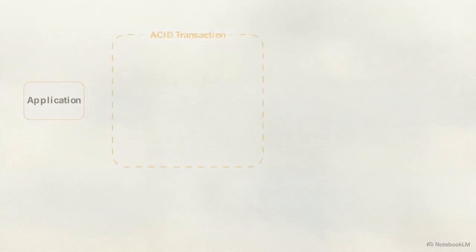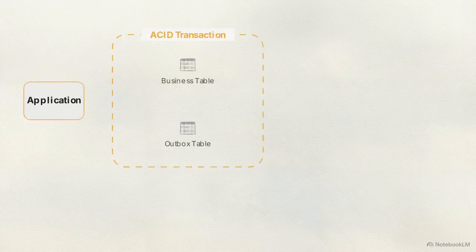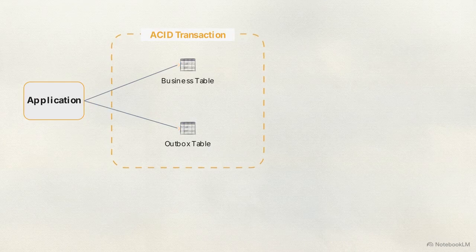In this architecture, the application never interacts with the Kafka producer. It writes to a relational outbox table. Because this insert executes inside the exact same ACID transaction boundary as the core business logic, the database guarantees that both records are saved, or neither is.